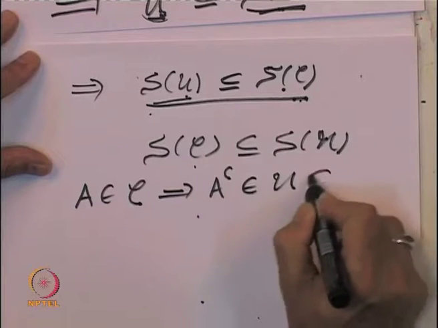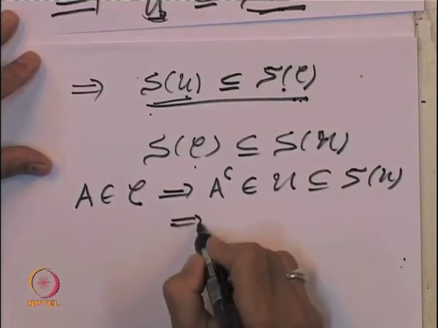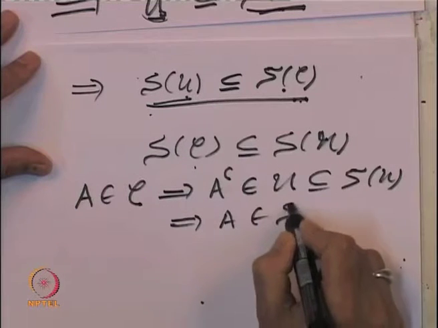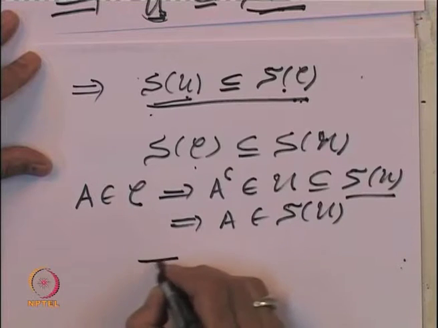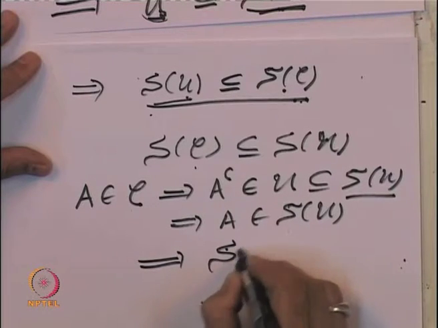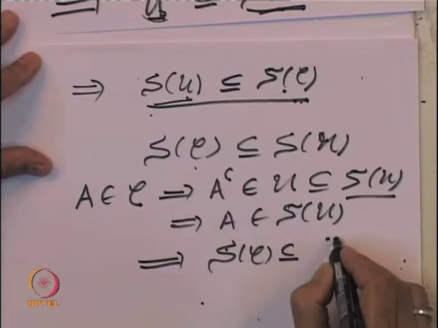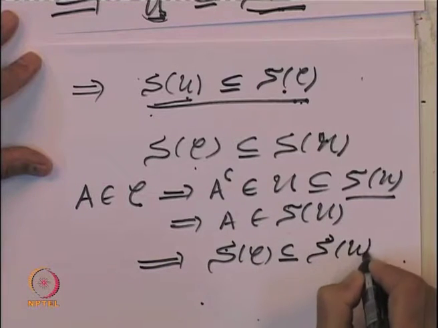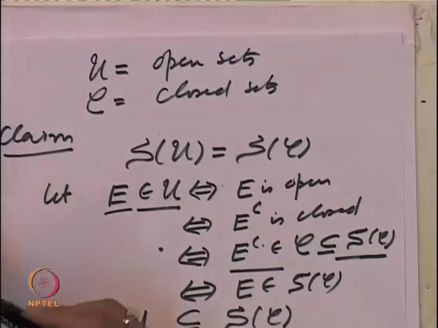So, it belongs to U which is in S of U. And that will imply that A belongs to S of U, because that is a sigma algebra. Hence this implies that the sigma algebra generated by C must come inside S of U. So, the collection S of C is same as S of U.